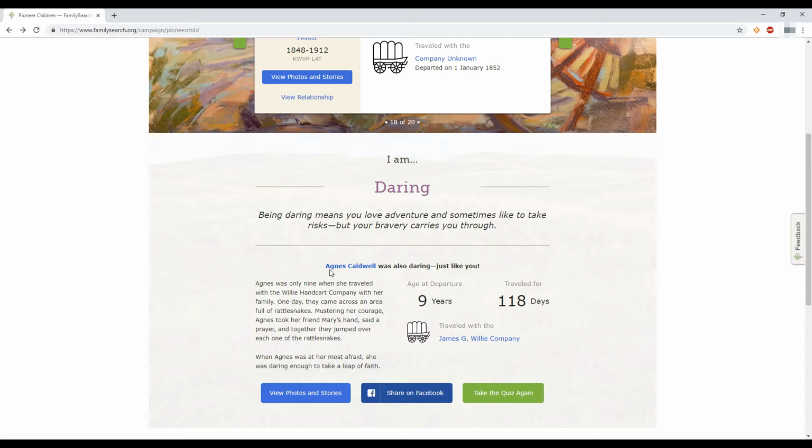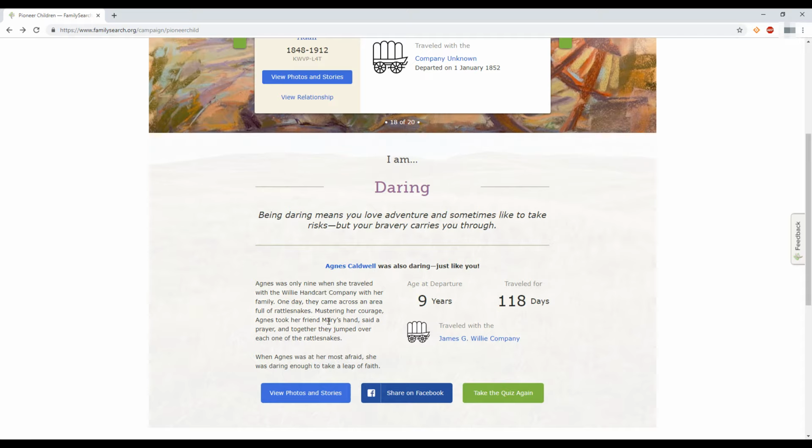And then Agnes here was also a darling like me. And I guess it gives us a little information about Agnes here. She was only 9 when she started her travel with the Willie Handcart Company. Oh, poor child. And then one day she came across an area full of rattlesnakes and mustered the courage.